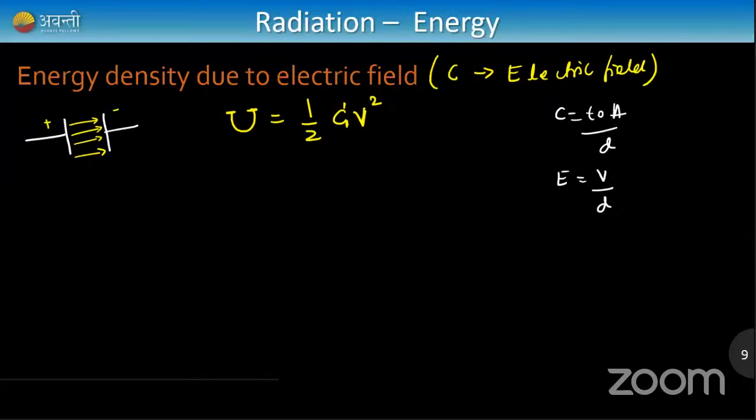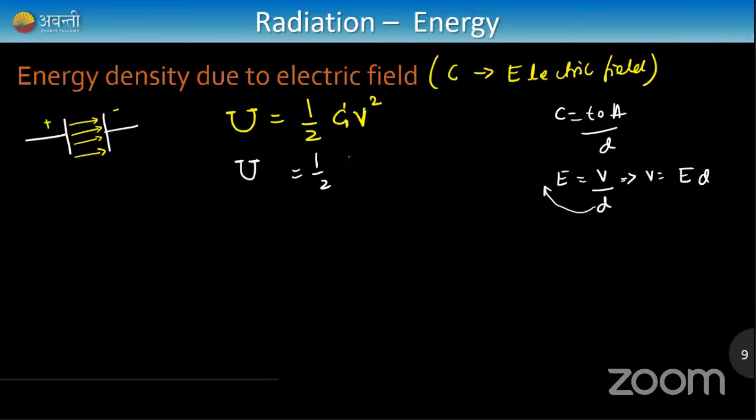Modifying this, potential is equal to electric field into distance, V is equal to E d. I'm just cross multiplying, sending d to the left hand side. So take these two formulas and combine them now. Capital U is the total energy.